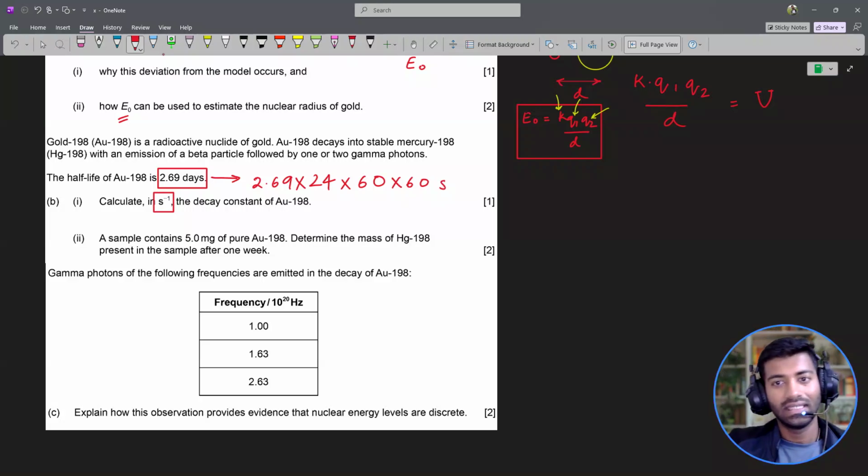Once I have this, I can go back to the data booklet. There's a formula about the half-life. It says T half equals 0.69, or if not 0.69, you can just use natural log of 2, divided by the decay constant. You can use this formula to calculate the decay constant. So let's move to the calculator.